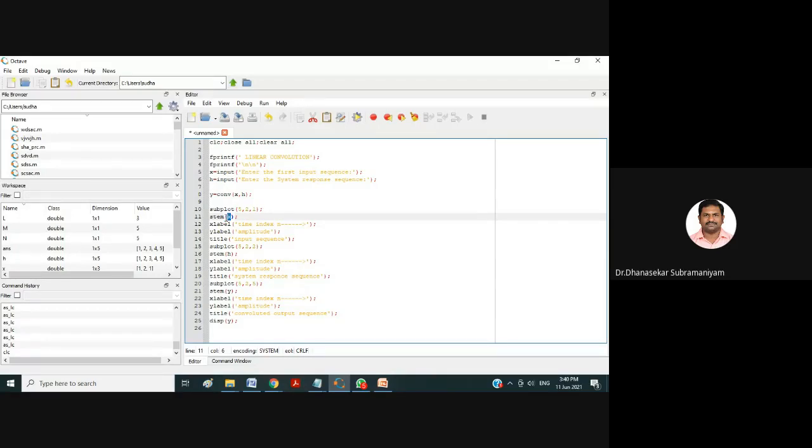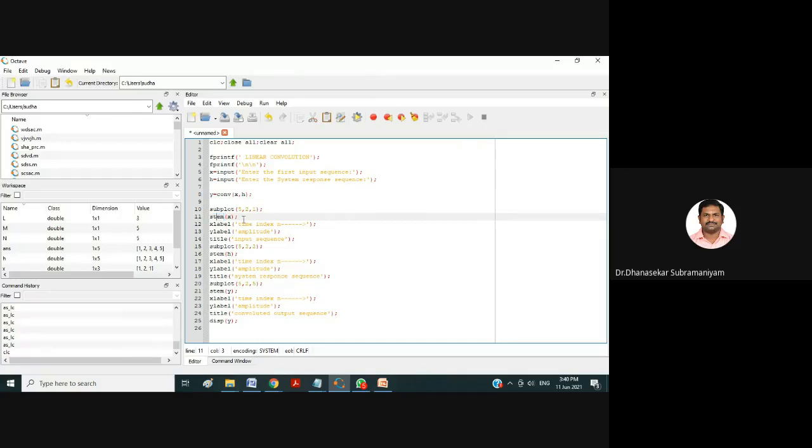In the line below, we are giving stem of X. As you know, stem is used to plot our input sequence in the form of discrete values. The input sequences we have given are some values like 1, 2, 3, 1. If you want to plot those values in discrete form, you can give stem. Stem is a function to plot the sequences in discrete form. Similarly, plot is used to plot the values in continuous form. Here, both our input signals and output signals I am going to plot in discrete form. That's why I'm using stem.